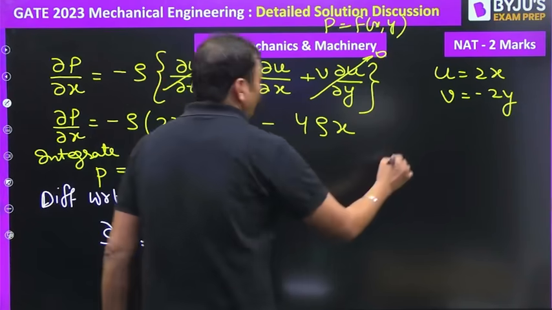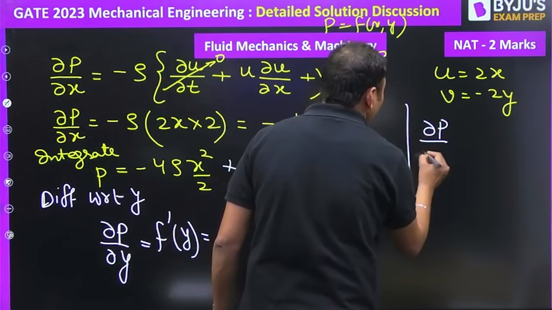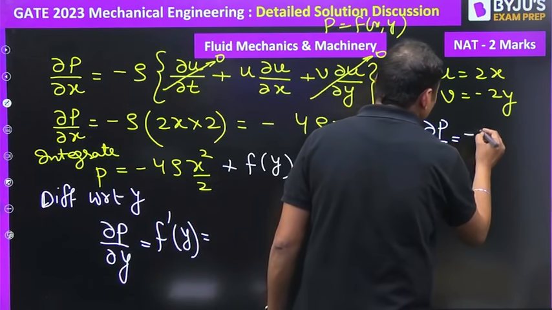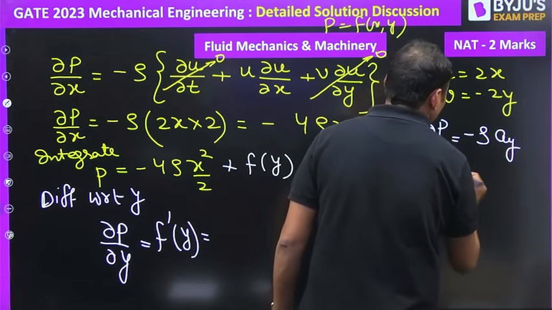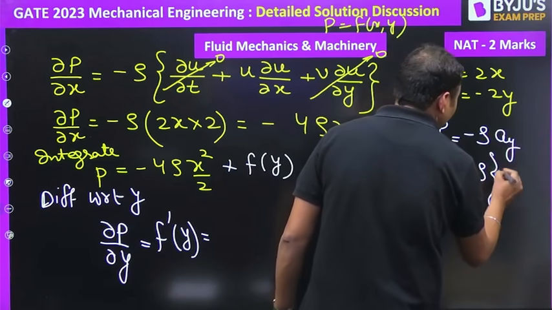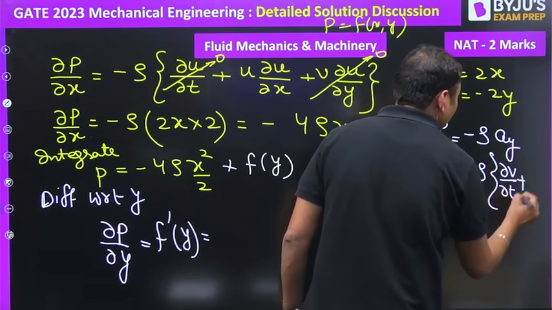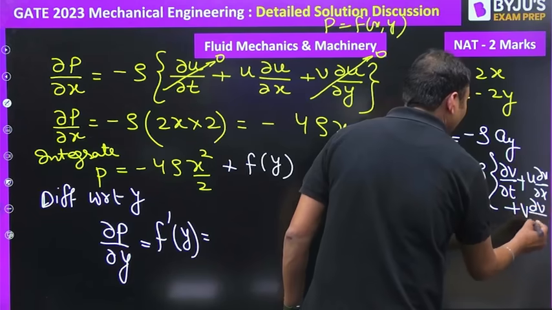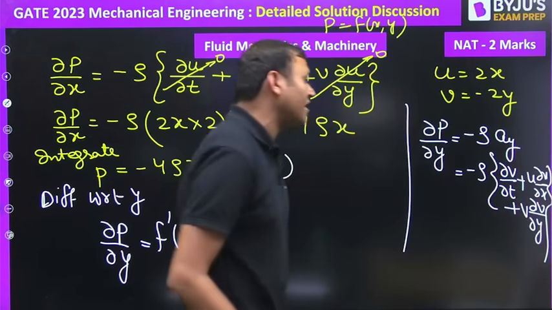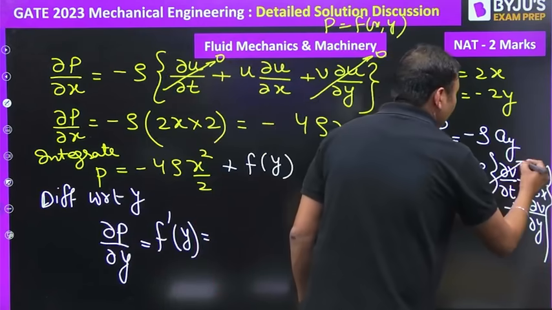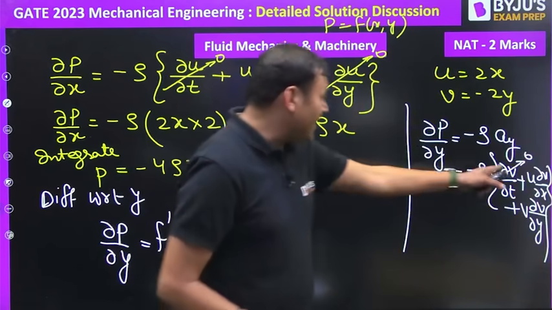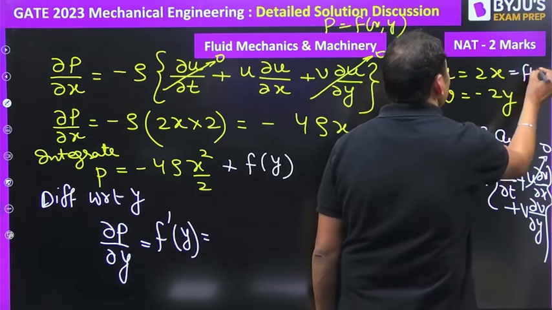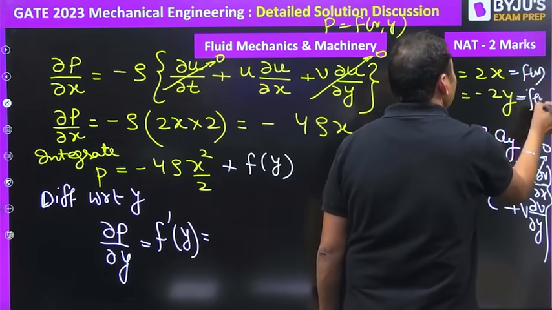Again we can write del p by del y is equal to minus rho into ay. Ay can be written as del v by del t plus u into del v by del x plus v into del v by del y. Acceleration, local plus convective. V is also independent of time and v is independent of x. U is a function of x only, and v is a function of y only.